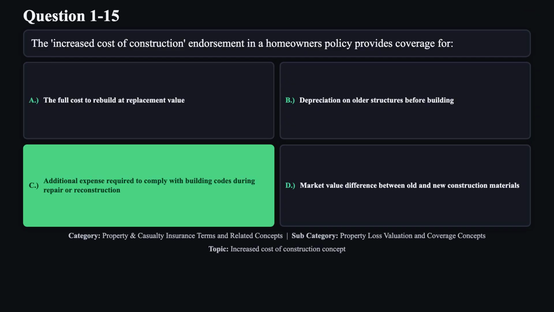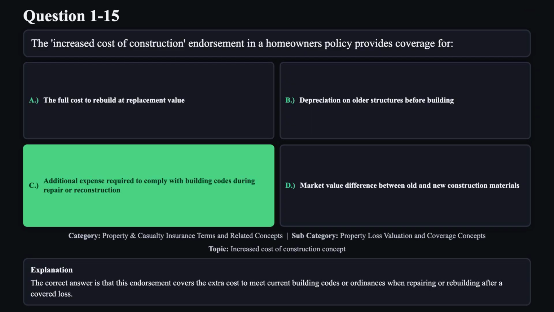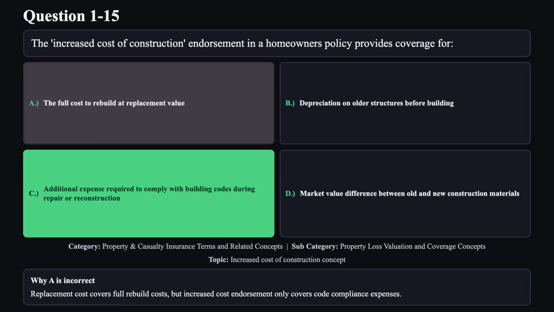The correct answer is C. The correct answer is that this endorsement covers the extra cost to meet current building codes or ordinances when repairing or rebuilding after a covered loss. Reason A is not correct. Replacement cost covers full rebuild costs, but increased cost endorsement only covers code compliance expenses.